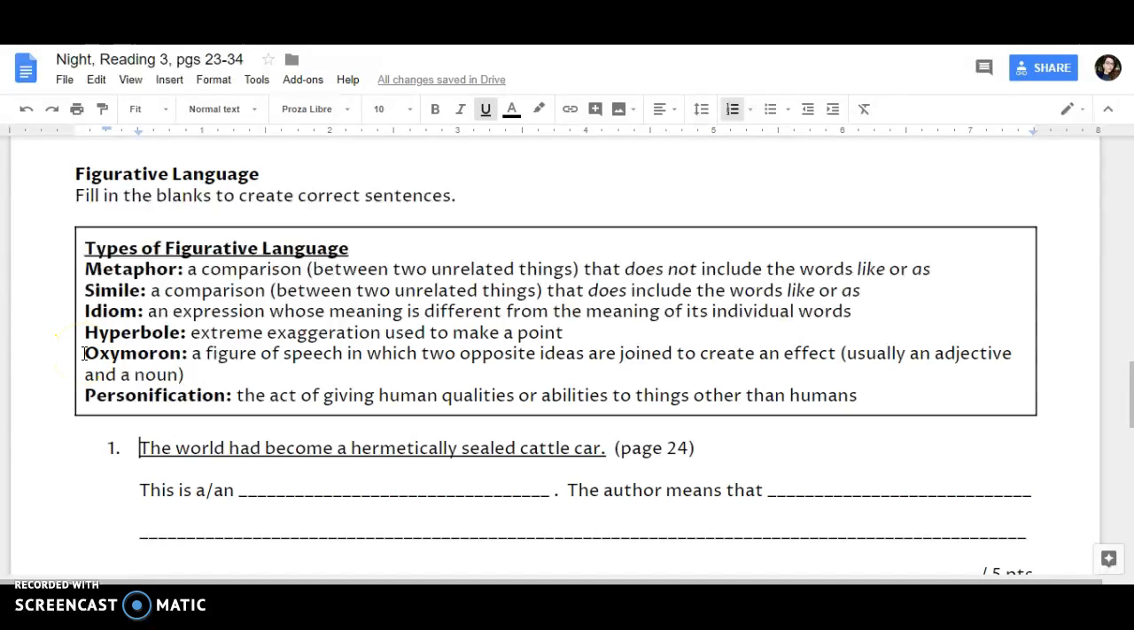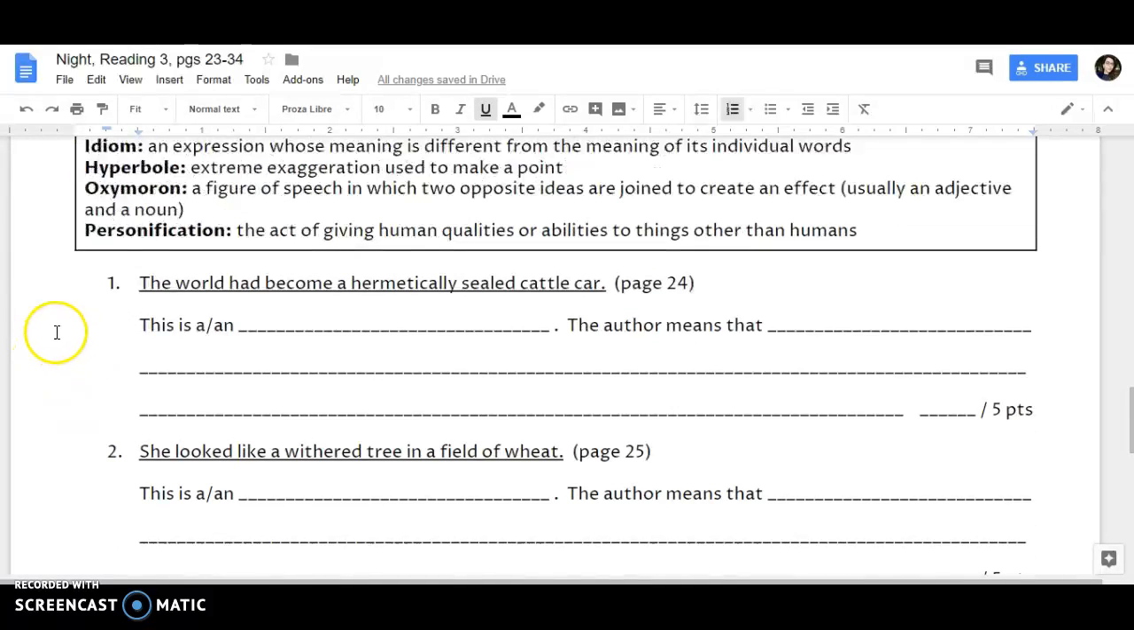Oxymoron, a figure of speech in which two opposite ideas are joined to create an effect, usually an adjective and a noun. And personification, the act of giving human qualities or abilities to things other than humans.